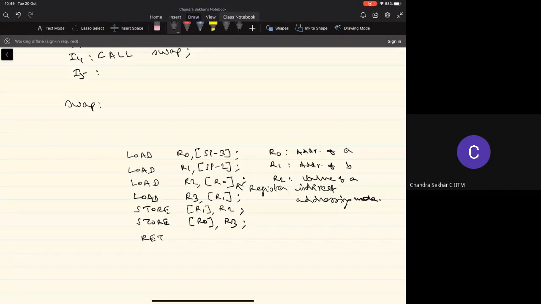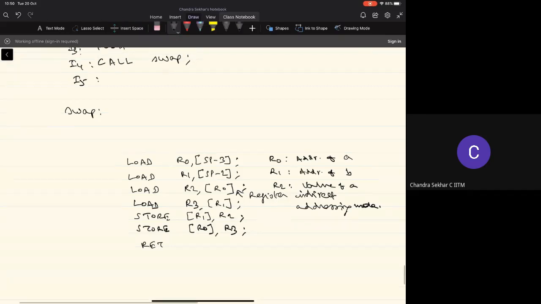There is no explicit value that's being returned by the function. So we make use of the addresses that are available on the stack to perform the necessary operations here and execute the function.